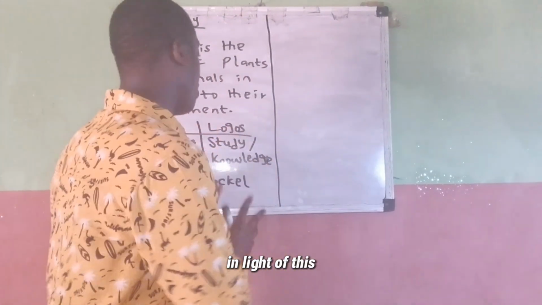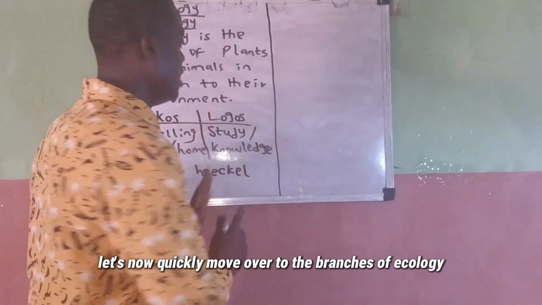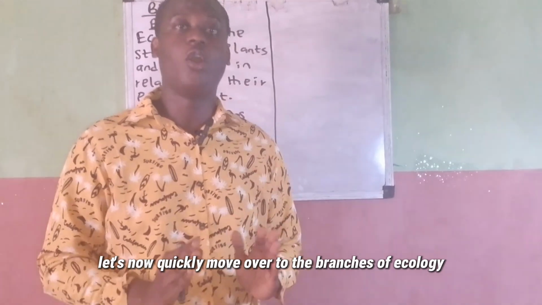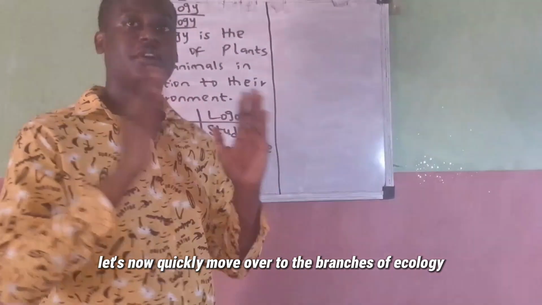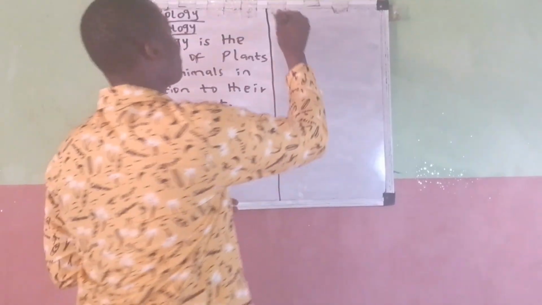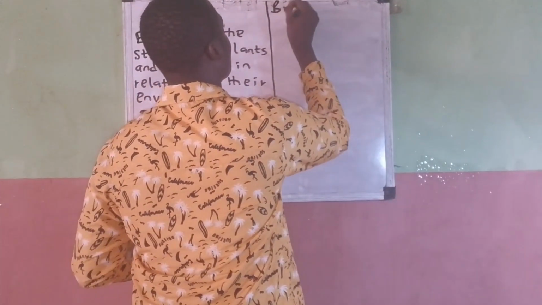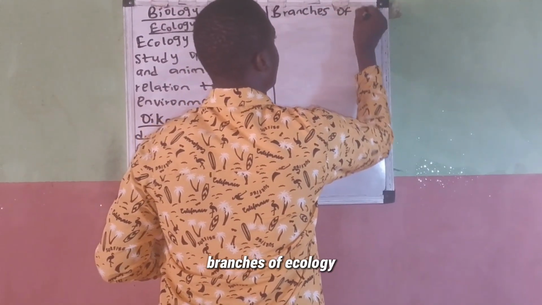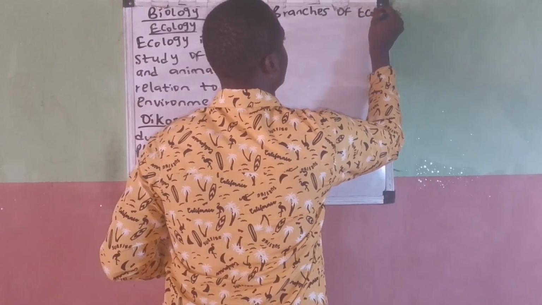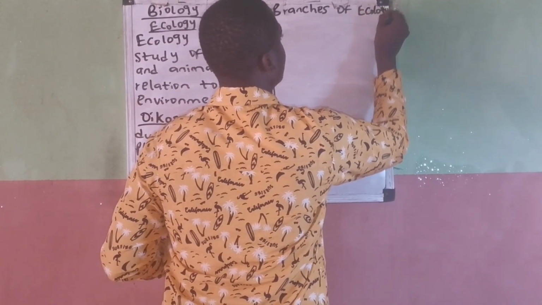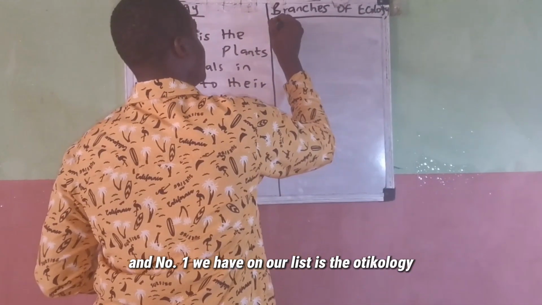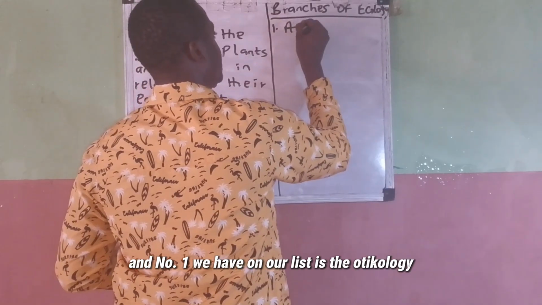In light of this, let's now quickly move over to the branches of ecology. Number one we have on our list is the horticulture.